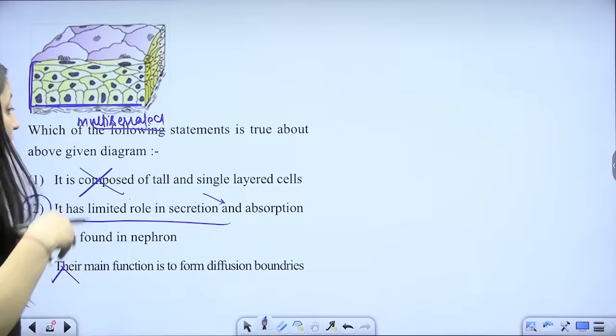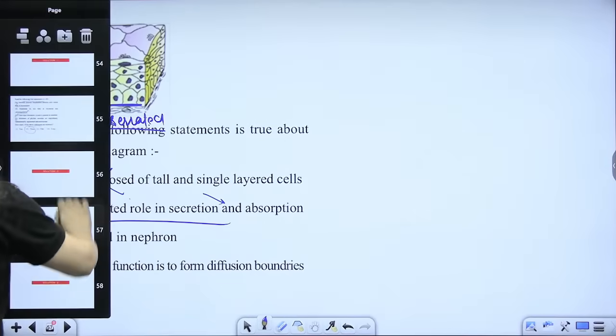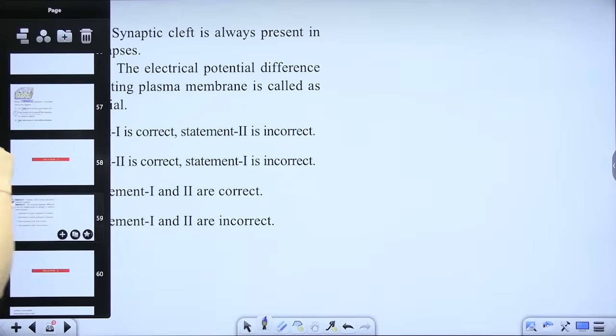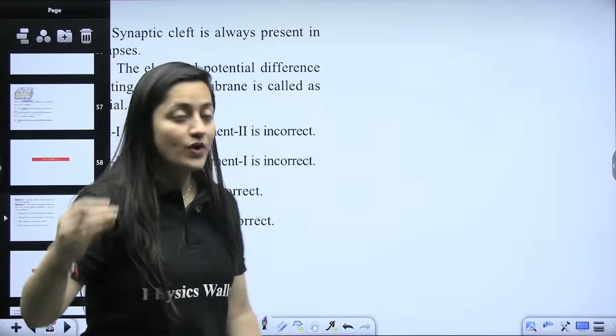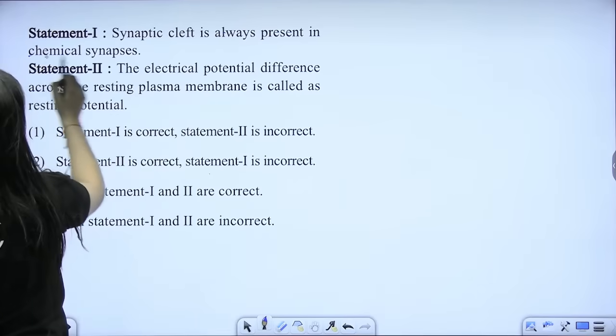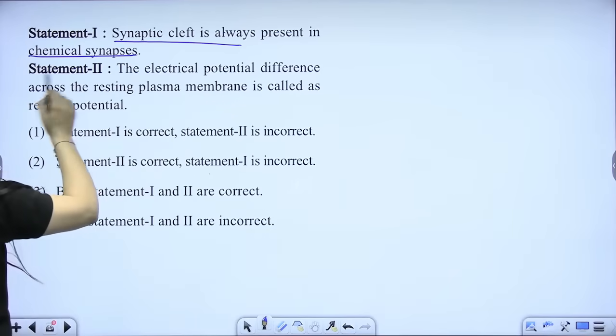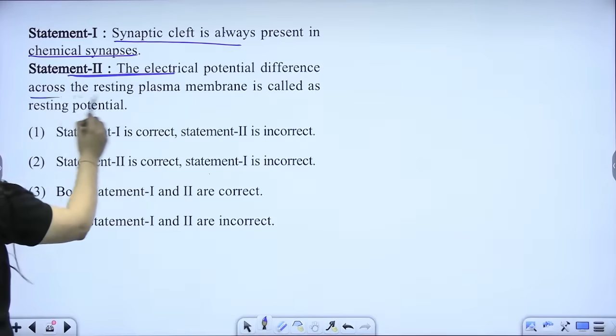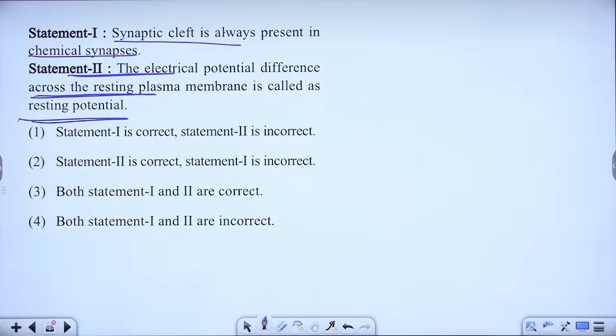So when it comes to secretion and absorption, beta, you will go for single-layered epithelium. To be more precise, it will be simple squamous epithelium. Now, synaptic cleft is always present in chemical synapses. The electrical potential difference across the resting plasma membrane is called resting potential. So two statements are there, beta. Tell me, synaptic cleft.